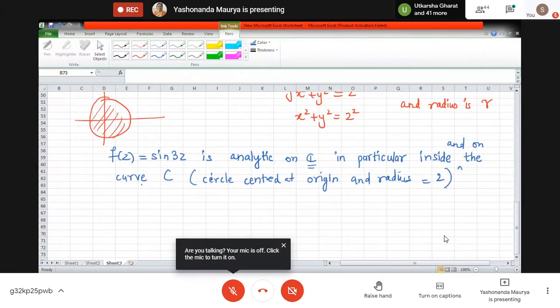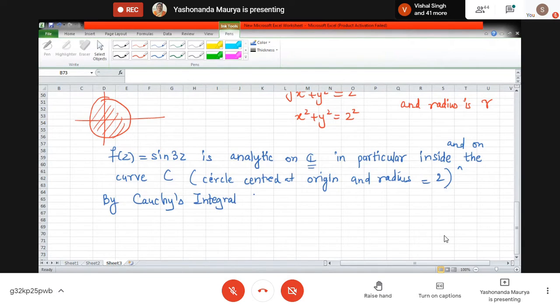Okay. So by Cauchy's integral theorem, the integral of f of z dz, now this is a closed curve, is 0, which implies the integral of sine 3z along the curve C dz is equal to 0.